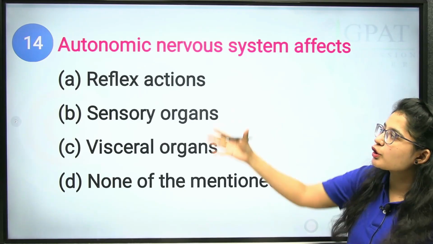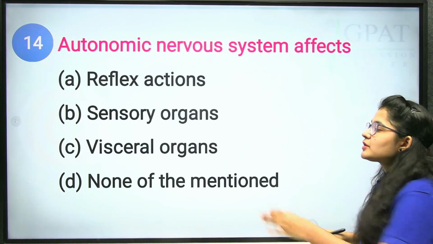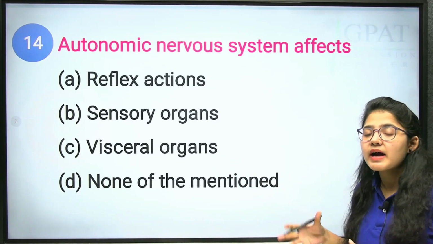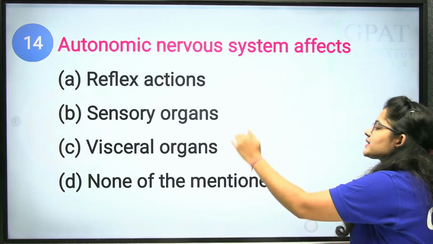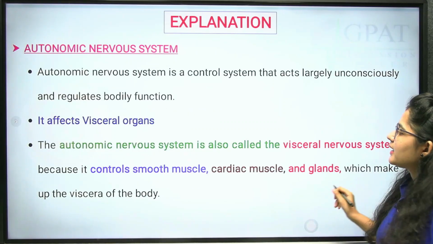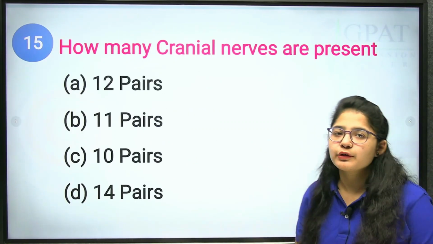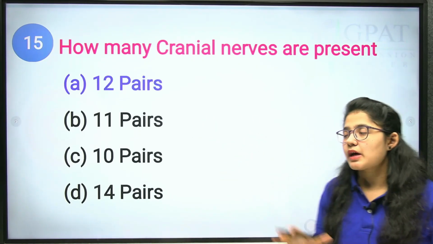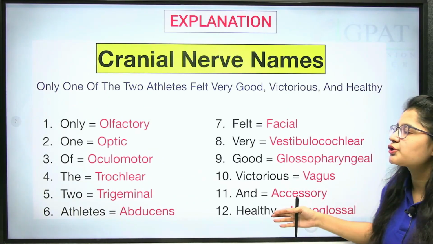First of all, autonomic means which is not in our control, that is automatic. Clear? So visceral organs means hollow organs like your heart, stomach. Is that in your control? No. The autonomic nervous system affects your visceral organs. Clear? Okay. Next question. How many cranial nerves are present? As we had known in the earlier questions, there are 12 pairs of cranial nerves, and we have gone through all of these.